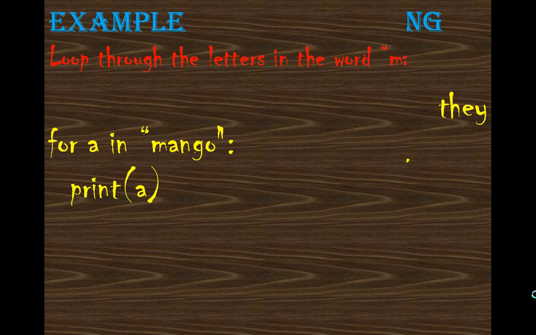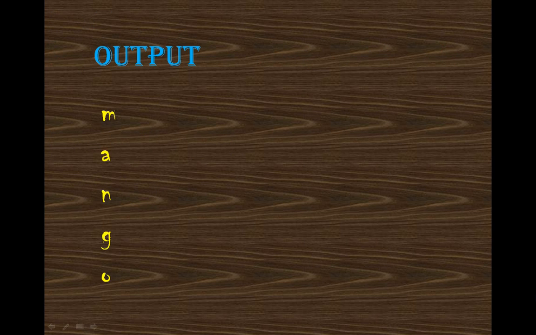Let's take an example. In this, we have taken the word mango, and what we are doing is printing it like: M is the first character, A is the second character of this string, N is the third. Likewise, it will print M first, then A, N, G, and O.